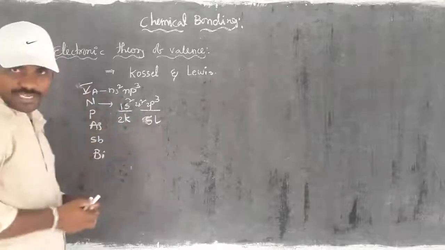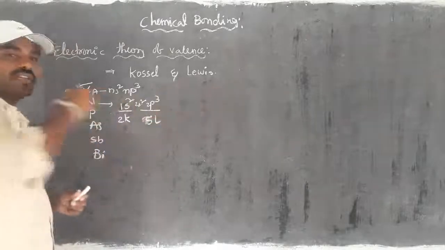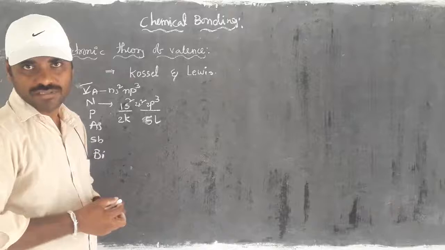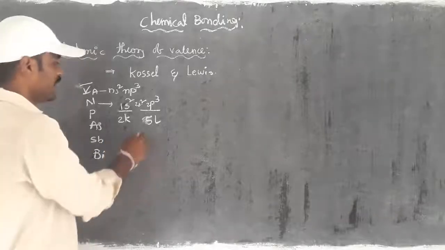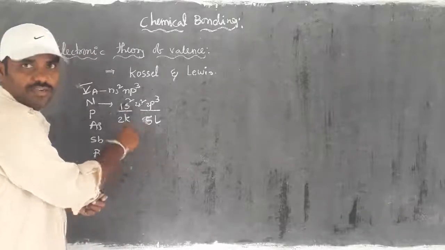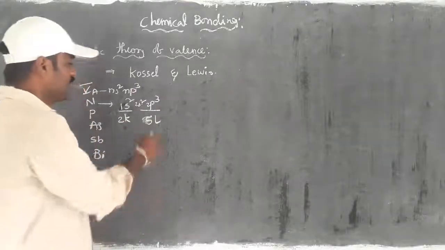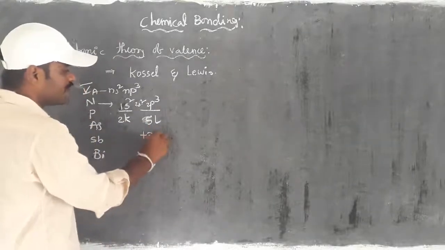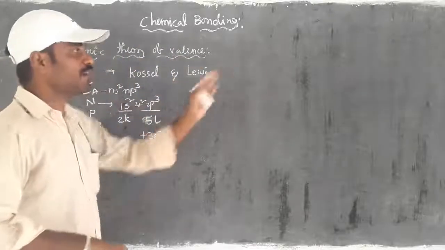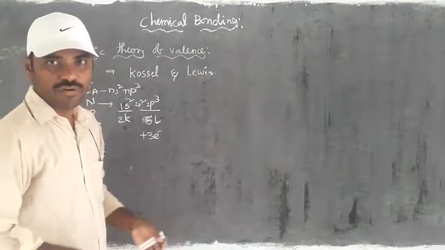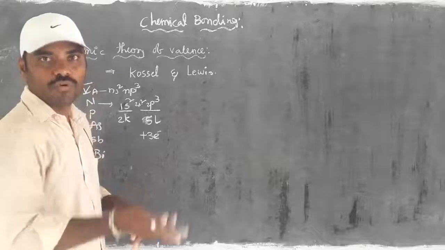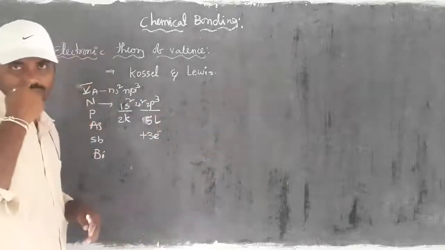To get stability, it is ready to have 8 electrons. Here there are 5, so to obtain 8 electrons it is ready to receive 3 electrons from another atom, whereas the elements from the third A group, the boron family, were ready to lose electrons.